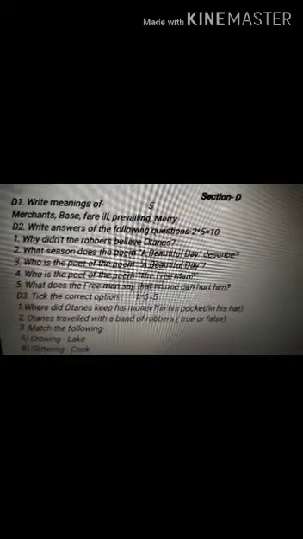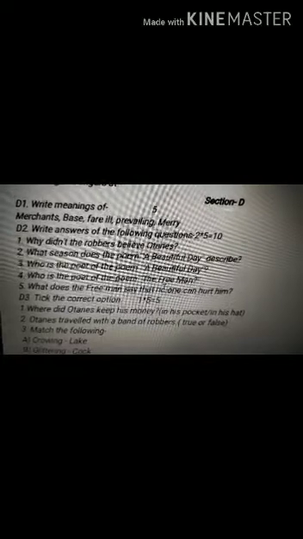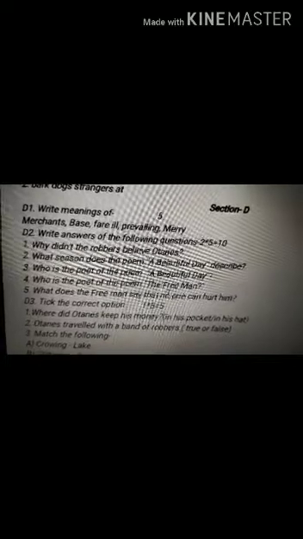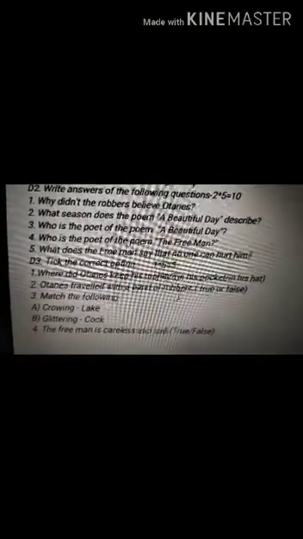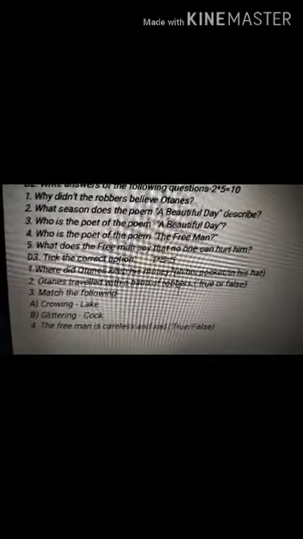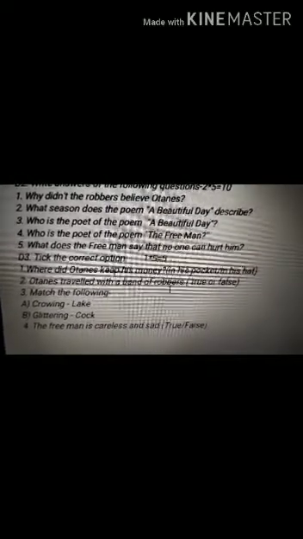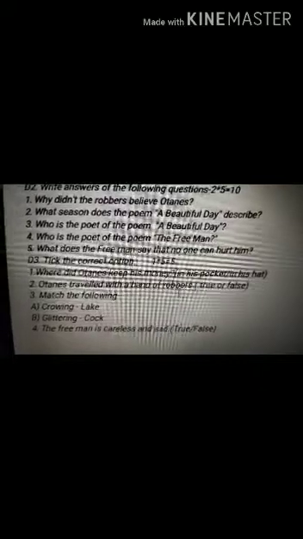Then question answer, there will be 5 questions. 2 questions will come from the text, in the text it is written, but 3 questions will come from the book exercise, the questions which have been given at the end of the chapter. And then here it is, tick the correct option, that is true, false or MCQ based. These questions will be MCQ based, so you need not worry. So just quickly go through all the lessons, you will get all the answers.